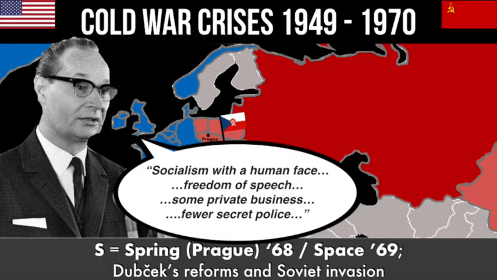Unlike in Hungary, Dubček is not saying he wants to leave communism. Dubček wants communism with a human face. He wants to keep them in the Warsaw Pact, but he wants more freedom and he wants the economy to work better. By this point, the Soviet Union's got a new leader, Leonid Brezhnev, and he goes along with Dubček's reforms until Dubček says he's going to allow trade and travel to the West.